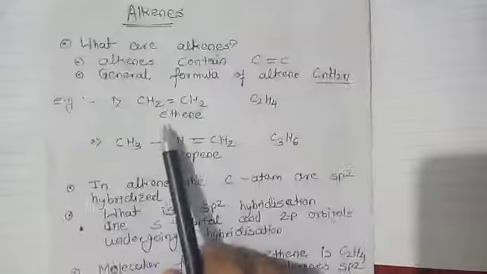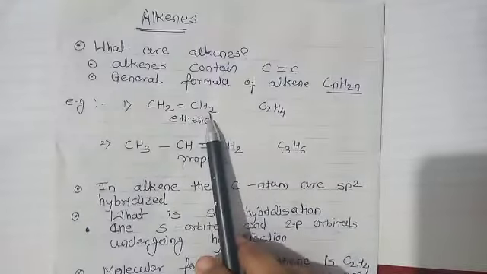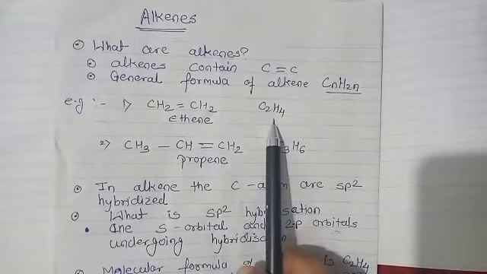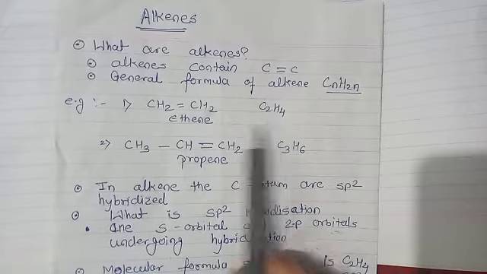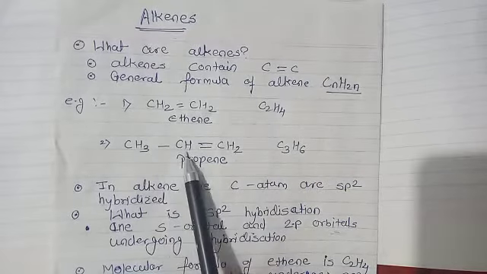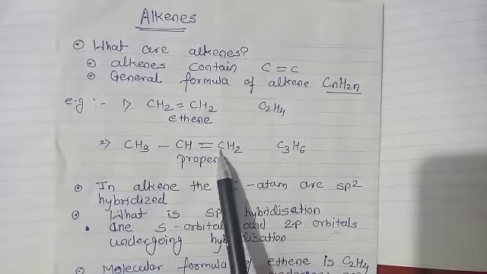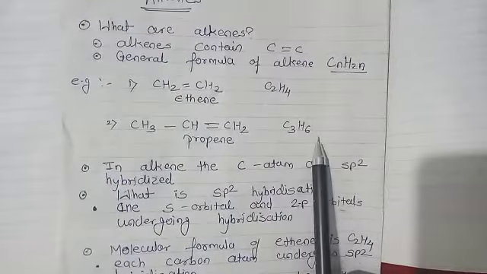Example of alkene: CH2=CH2, ethene. Molecular formula of ethene is C2H4. Next, alkene: CH3-CH=CH2, propene. Molecular formula of propene is C3H6.